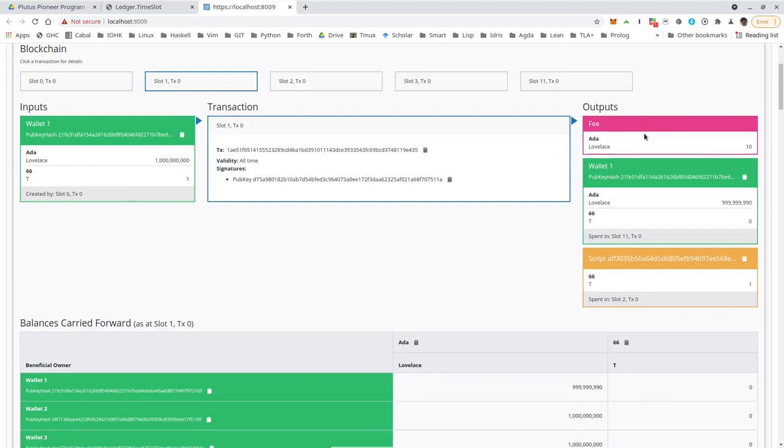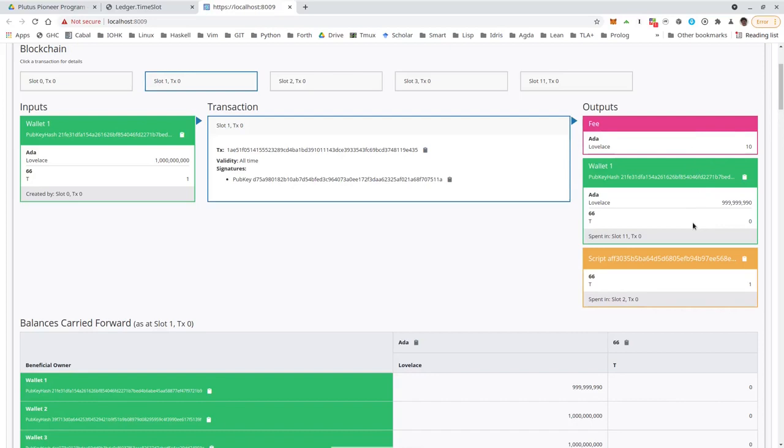We see that fees are taken into account here in the playground, but not properly. I think there's always at the moment a flat rate of 10 Lovelace, which is not realistic. In the real blockchain, in the real system, the fee will of course depend on the transaction, how big it is and how long the scripts run, how many resources they consume and so on. But for now, the fee is always 10 Lovelace.